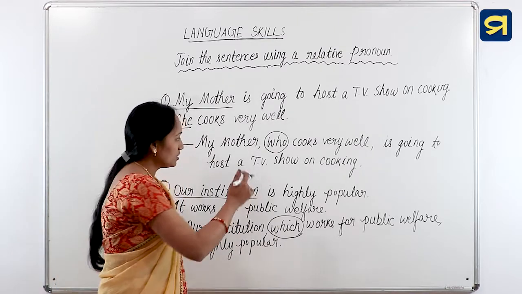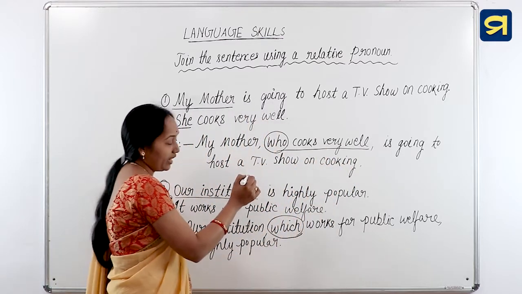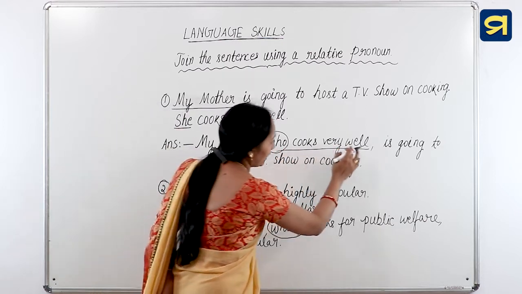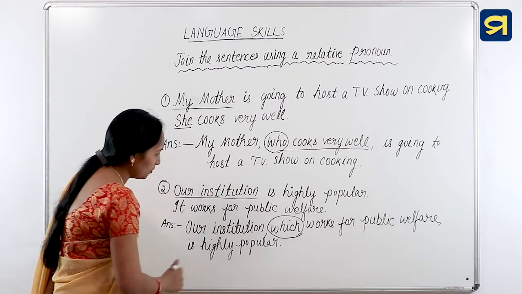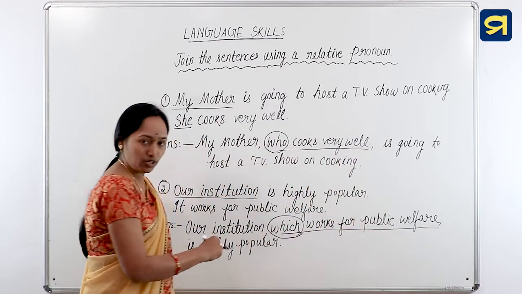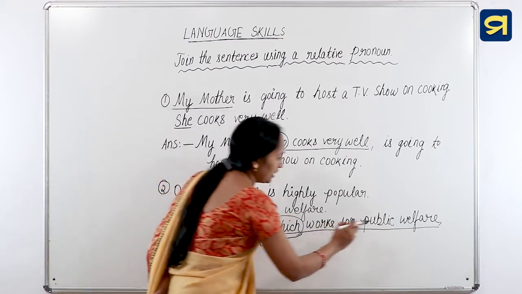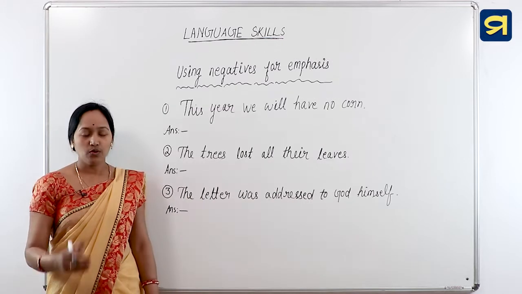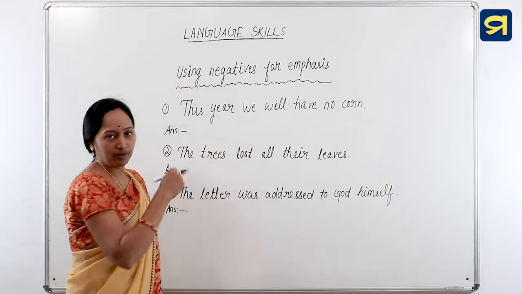So students, who cooks very well, this is the relative clause. And look how commas are used before the relative pronoun and at the end of the relative clause. And in the second sentence also, which works for public welfare, this is the relative clause and we use a comma before the relative pronoun and after the end of the clause. Okay? Okay students, now let us discuss using negatives for emphasis.